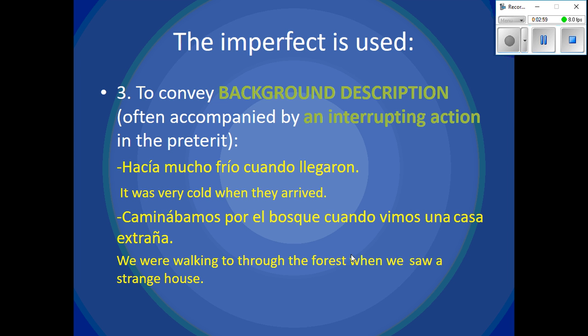Cuando, when, interrupts what was going on before. Caminábamos, we were walking, and what interrupts the walking? Boom, they saw a strange house.